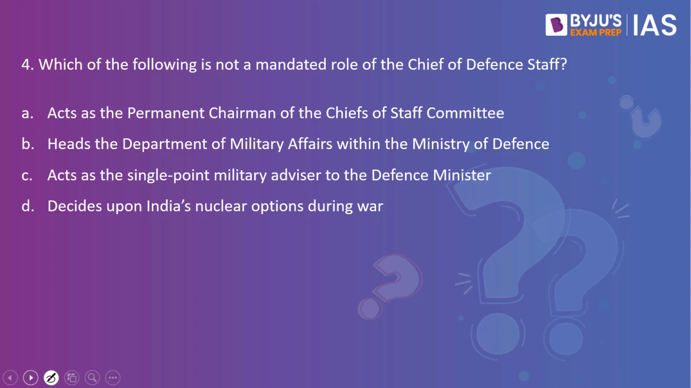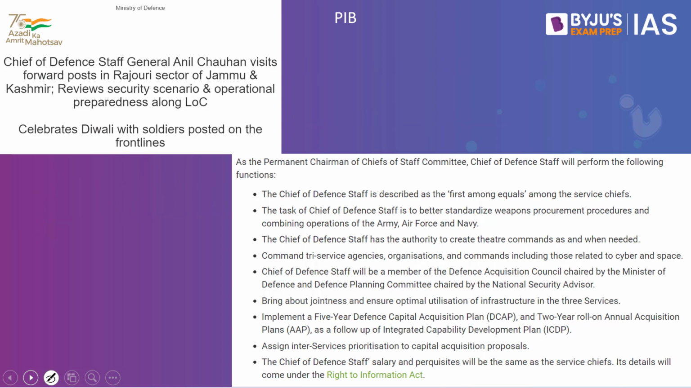Which of the following is not a mandated role of the Chief of the Defence Staff? Acts as the permanent chairman of the Chiefs of Staff Committee, heads the Department of Military Affairs within the Ministry of Defence, acts as a single point military advisor to the Defence Minister, decides upon India's nuclear options during war. Which of the statements are not correct when it comes to the functionalities of the Chief of the Defence Staff? The answer to this is D. He does not decide upon India's nuclear options during the war. Why have we taken this practice question? Because this article on the PIB makes a reference to the Chief of the Defence Staff.